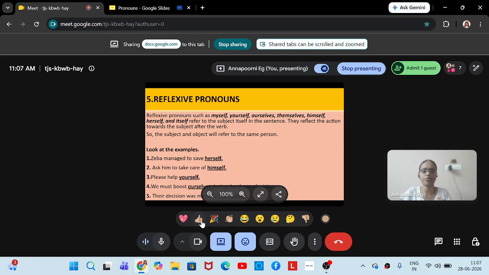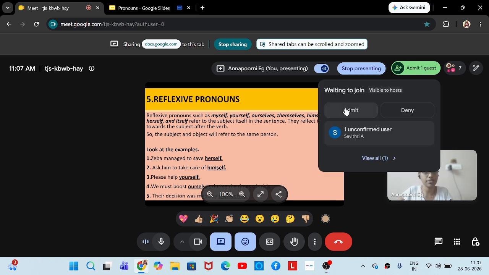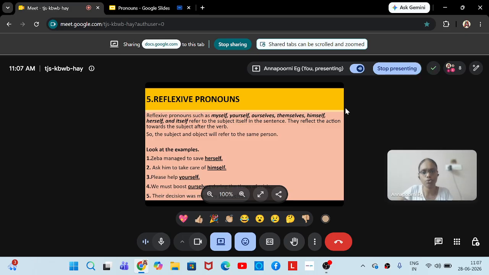Because our sessions will be for half an hour or 45 minutes only, maximum. Since I have a back pain, I forgot to tell you that our sessions will be only till 11:45 today. Because I'm having a severe back pain, conducting sessions for 1 hour is not comfortable for me for 1 month. So our session will go on for 45 minutes so that it will not be boring for you also.